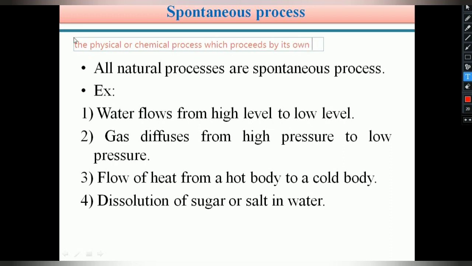It can be a physical process or a chemical process. So it is not always a chemical reaction. Some physical processes are also spontaneous processes. We can see each one by one with examples. Before that, we see the definition of a spontaneous process. A spontaneous process is a physical or a chemical process which proceeds by its own under a given set of conditions,